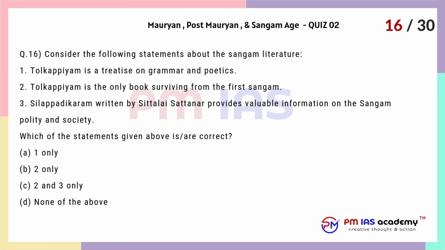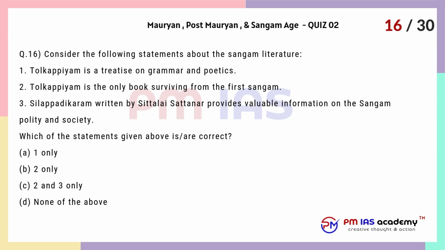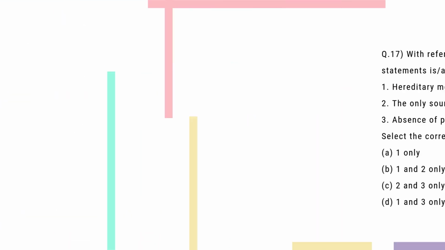Question 16. Consider the following statements about the Sangam literature. 1. Tolkappiyam is a treatise on grammar and poetics. 2. Tolkappiyam is the only book surviving from the first Sangam. 3. Silappadikaram, written by Sittalai Sattanar, provides valuable information on the Sangam polity and society. Which of the statements given above is correct? A. 1 only. B. 2 only. C. 2 and 3 only. D. None of the above.